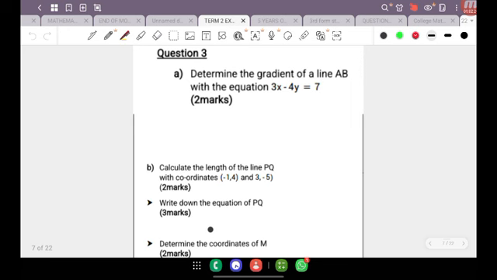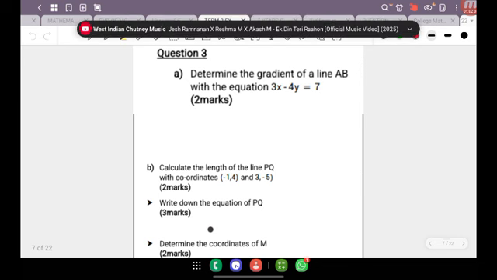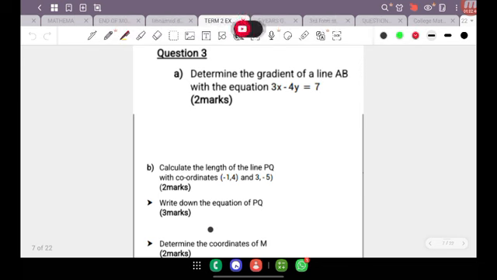Or sometimes you're provided with the graphical drawing where you can use the rise over run formula. For this question, a few of my students did express that they did not comprehend what the question was asking. So here we go, guys.